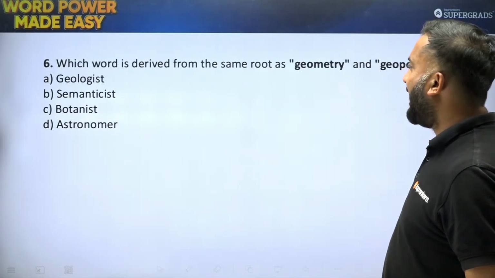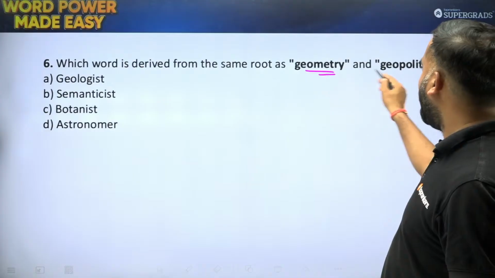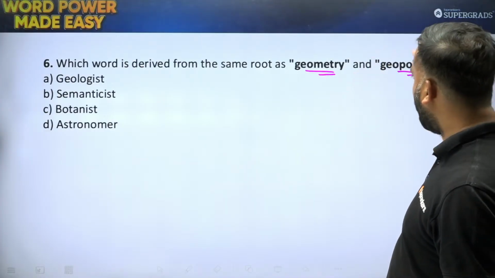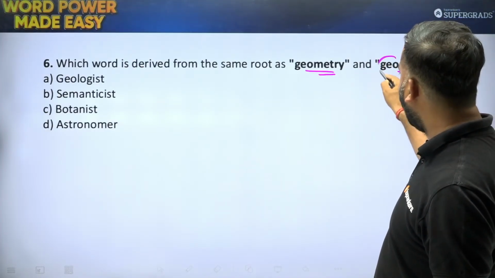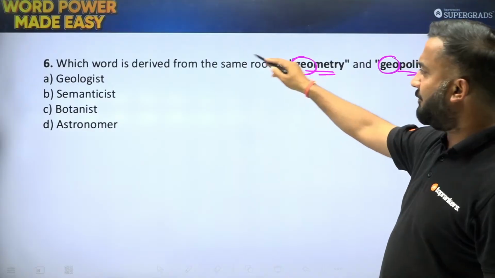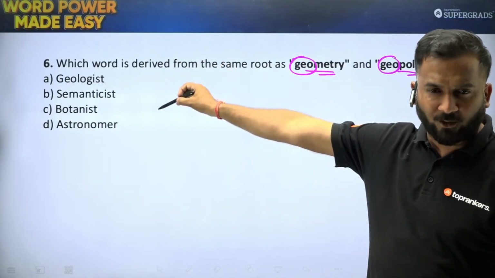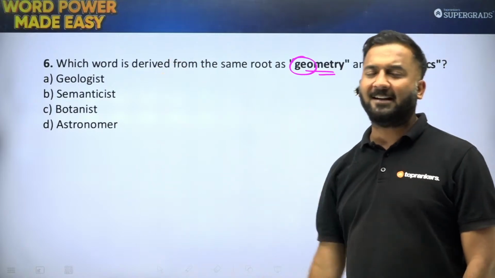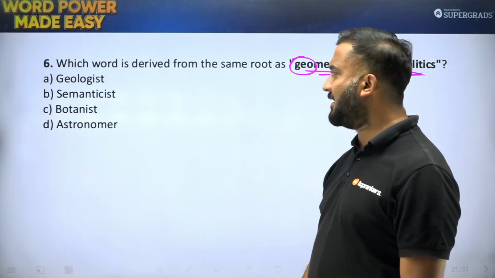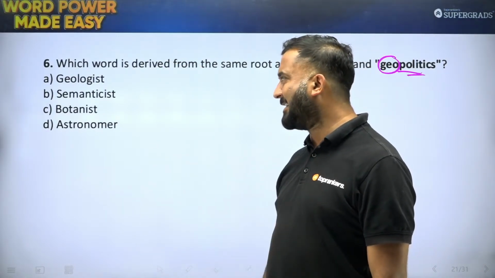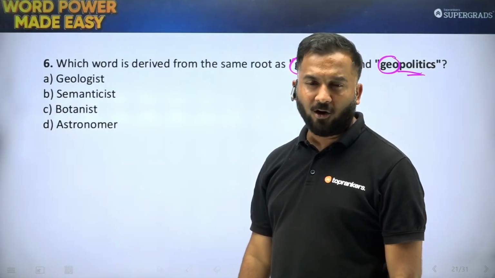Which word is derived from the same root as geometry and geopolitics? Geometry, geopolitics, दोनों में आप देख रहे हो that the root word is geo. So which one is from the same root? Which of the following is from the same root, students? Is it geologist, semanticist, botanist, or an astronomer?